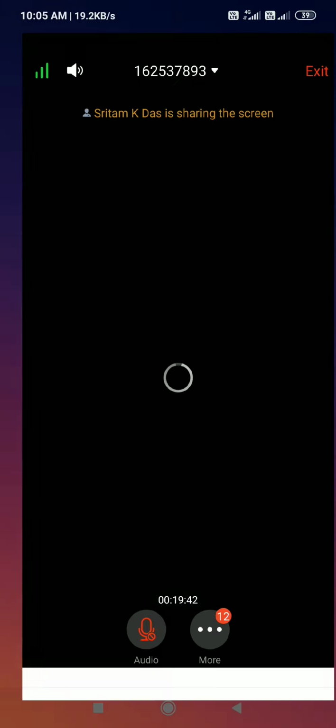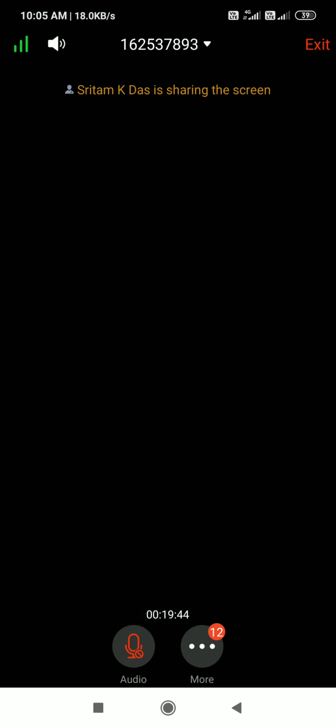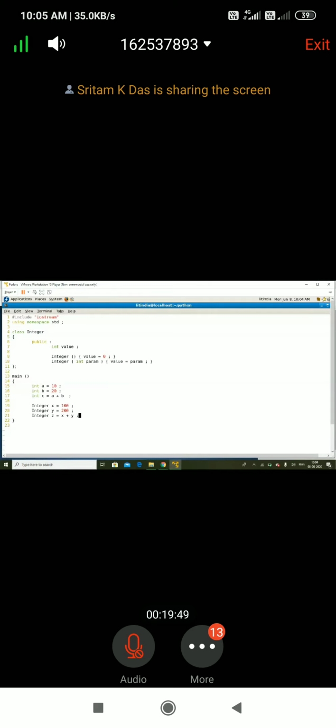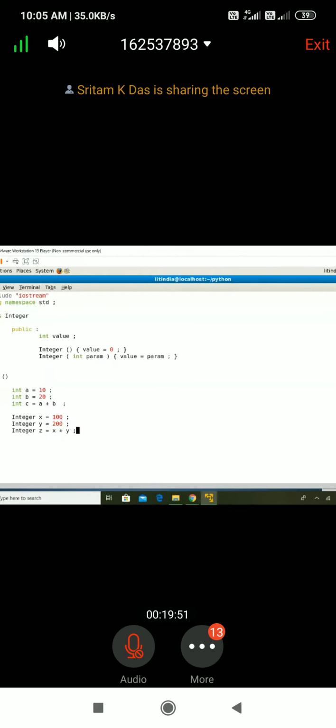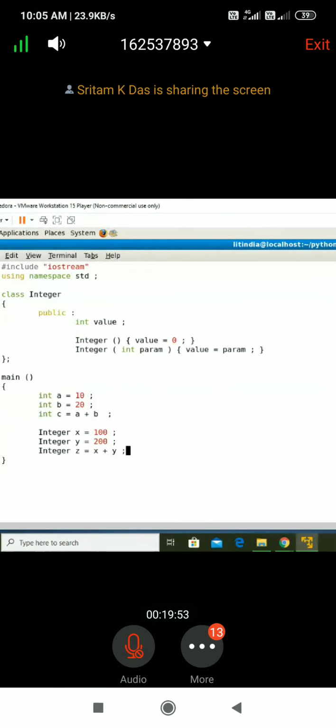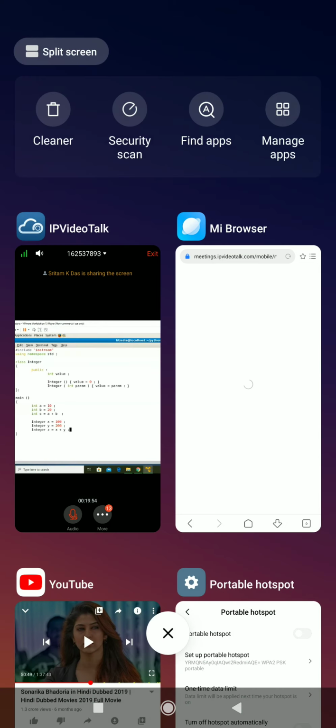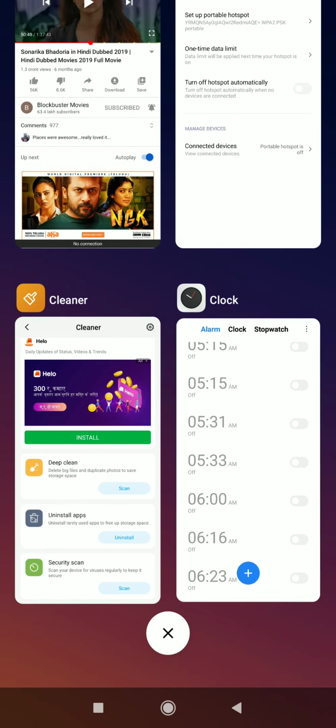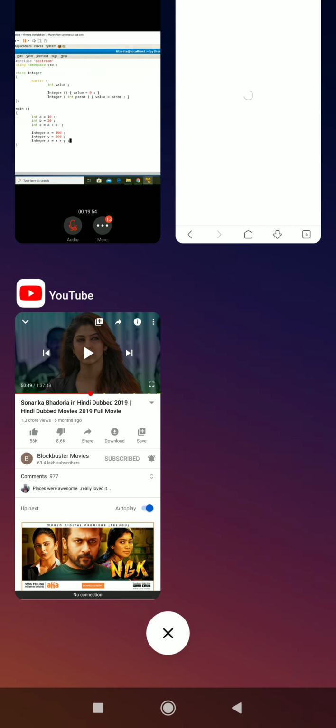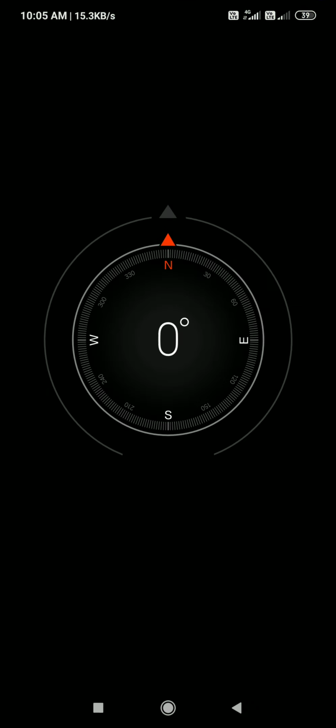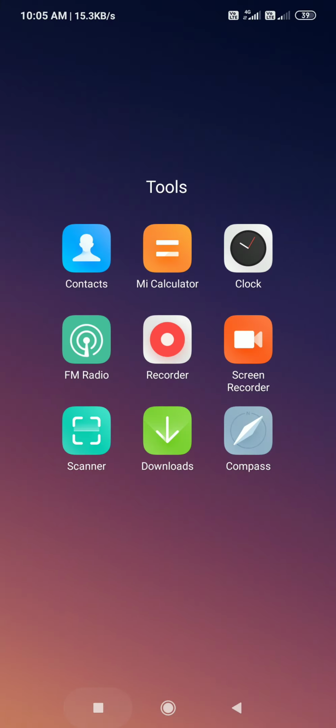I think in line number 21, an error is expected. Yes, definitely an error will happen. If I compare the program, visualize in line